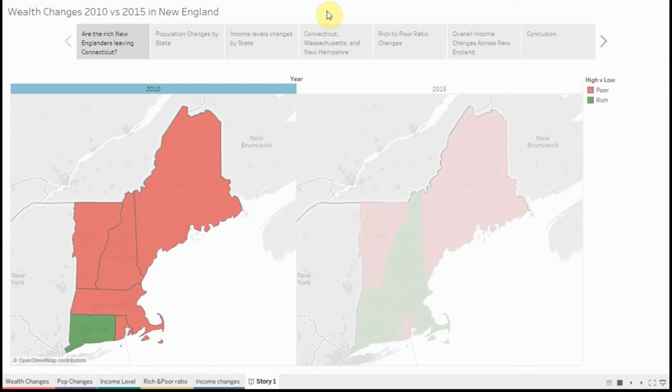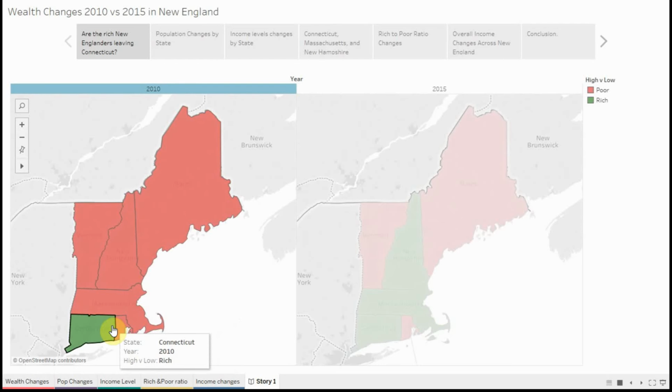Today, we will be taking a look at the changes in the wealth of New England over a 5-year period between 2010 and 2015. At first glance of the map of wealth in New England in 2010, you can see that the wealth seems to be secluded to one state. Down here, Connecticut is highlighted in green, while the other states are highlighted in red, which are representing the poor states.